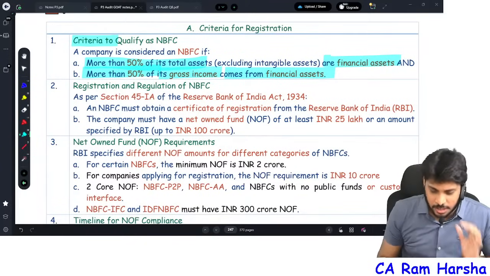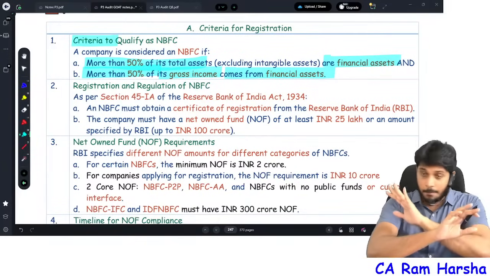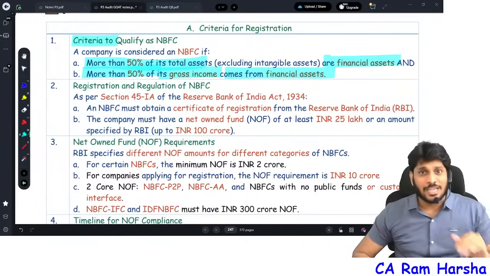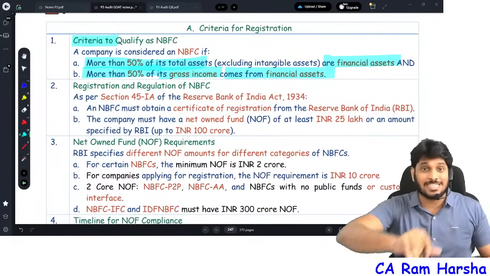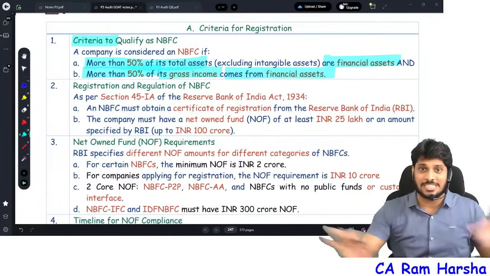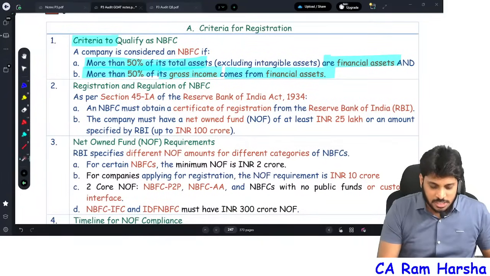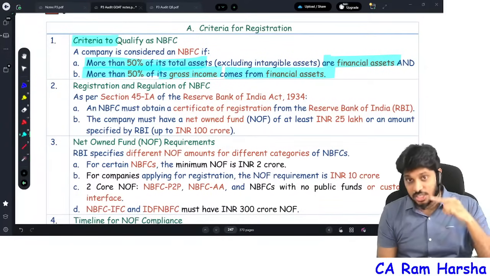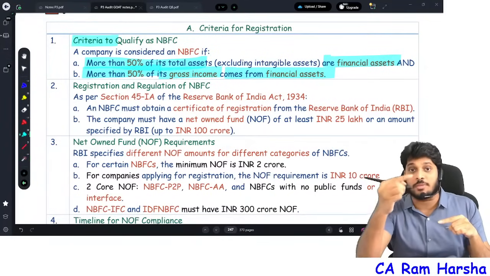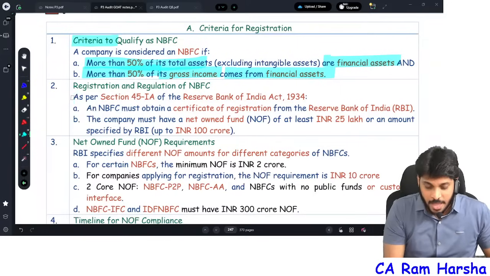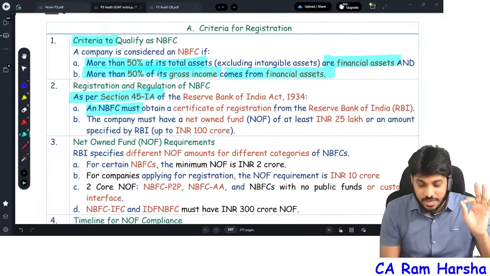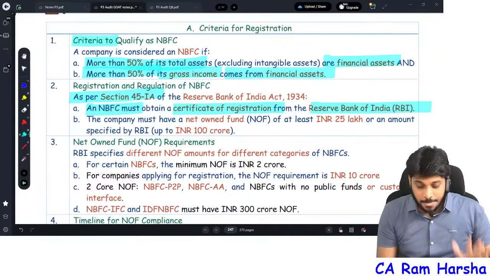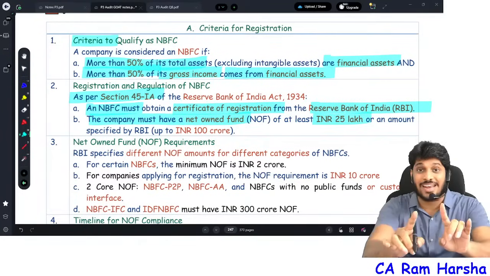And further, my dear, any enterprise, it doesn't matter whether it's an LLP, a partnership firm, a private company or a public company, any enterprise which is satisfying this criteria must register as a company under the Companies Act. Then they should immediately apply to RBI for registration. As per Section 45-IA, every NBFC must obtain a certificate of registration from RBI, provided their minimum net owned funds are 25 lakhs, which is a low limit.